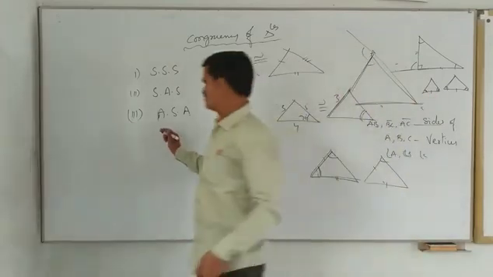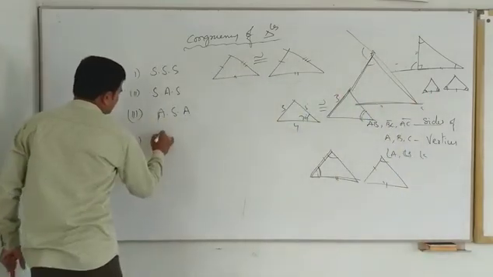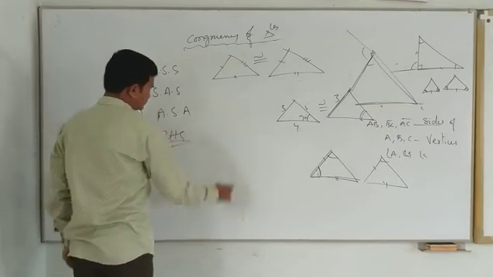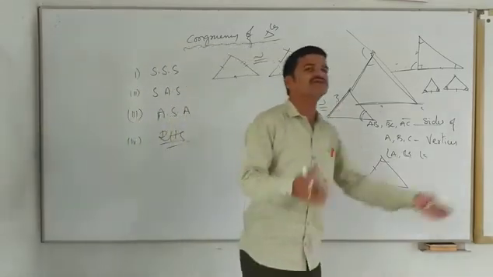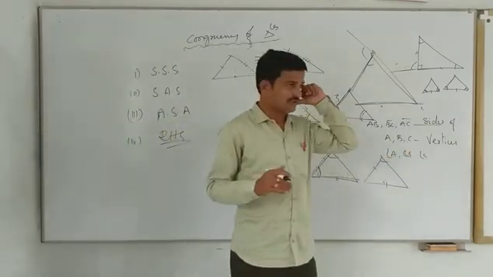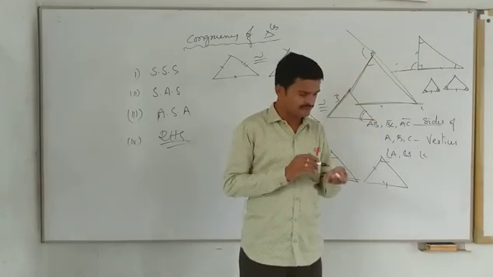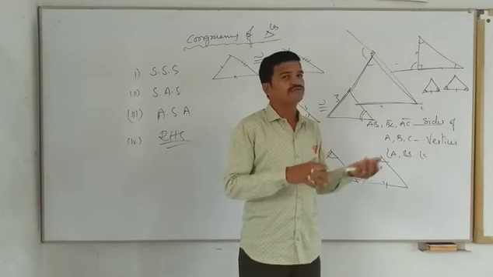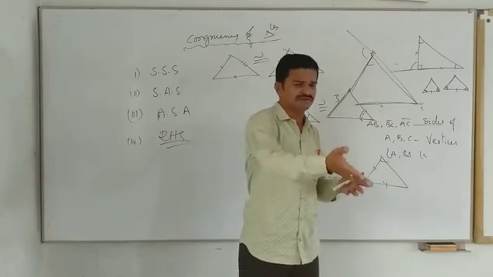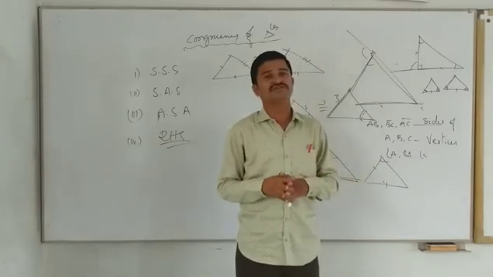At last, we all know that. What is that? Yeah, RHS congruency. Right angle, hypotenuse and side. These are the congruency rules. Are you clear? All the congruency rules you have to note down in today's CW. Understood? By seeing that video or else from the textbook also, the definitions are there.